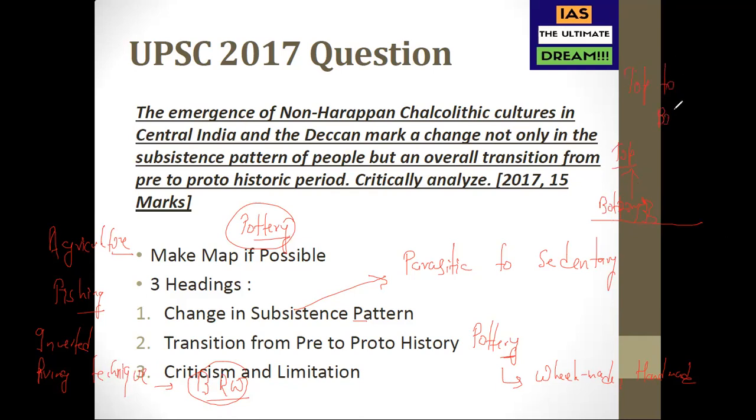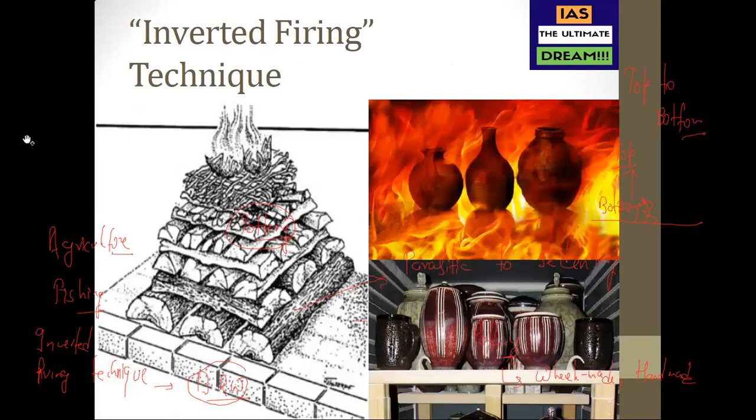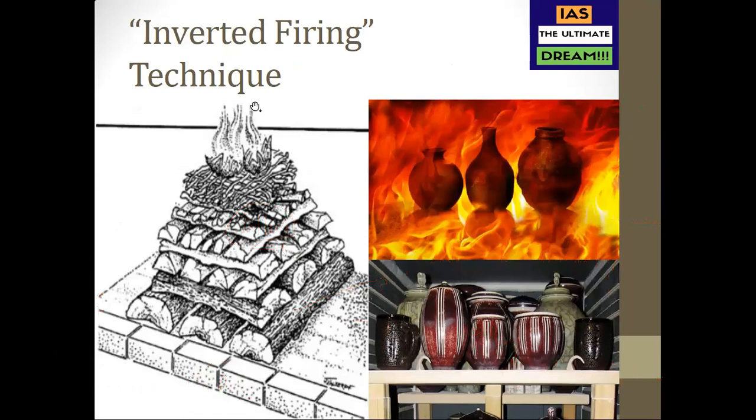And how does it look? I will just show you. In the inverted firing technique, you're burning from top to bottom. What you're seeing here is they are burning at the top and the fire goes down. It's actually violating so many laws of gravity. But yes, this is a very special firing technique where you're burning from top to down. That led to the evolution of the first kind of pottery, known as BRW, black and red ware.